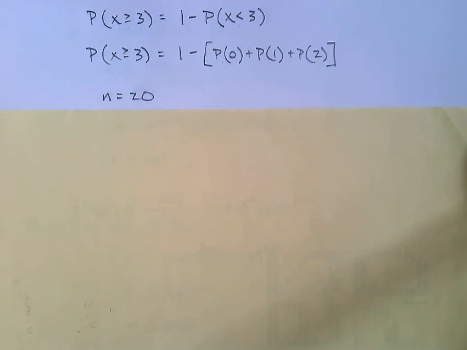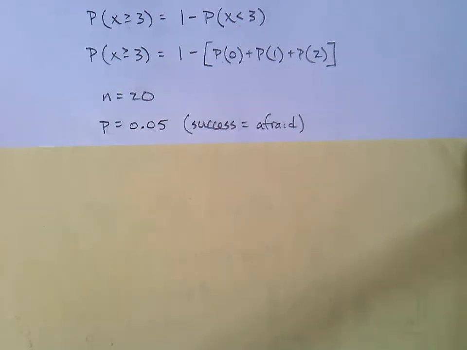What's the probability of success? So we're going to define success as the person saying that they are afraid, and there's only a 5% chance of that, right? This magazine reported 5% of American adults are indeed afraid, so just a 5% chance of that happening. So what does that make for the probability of failure?